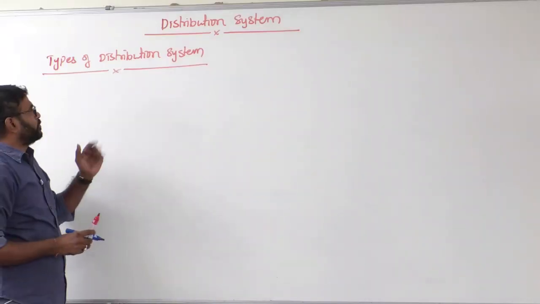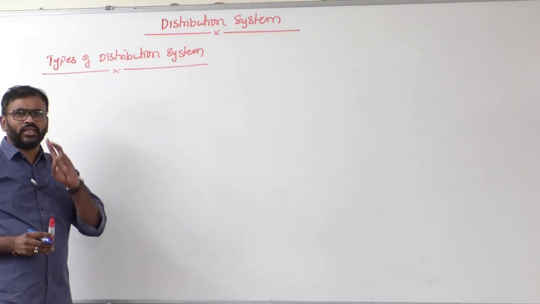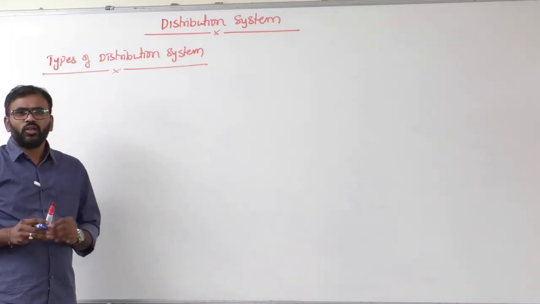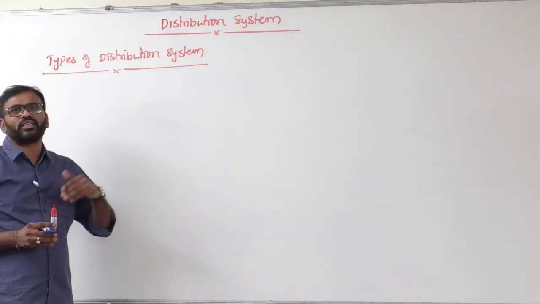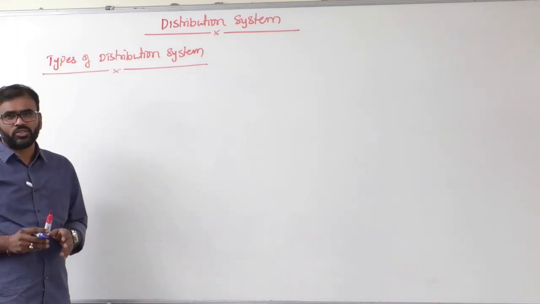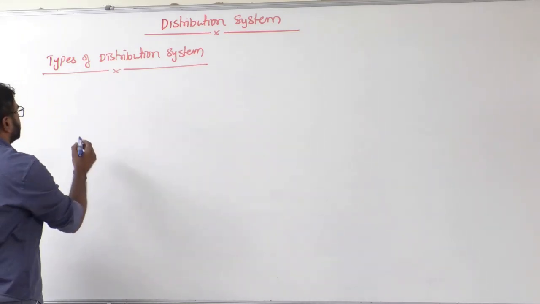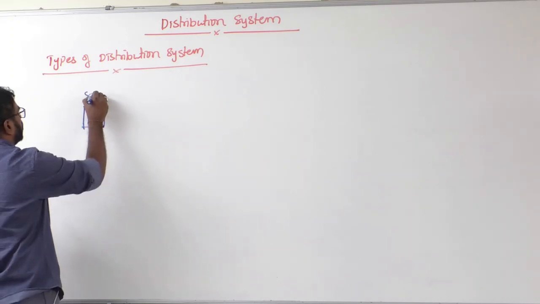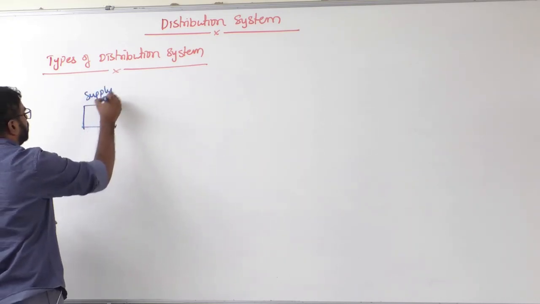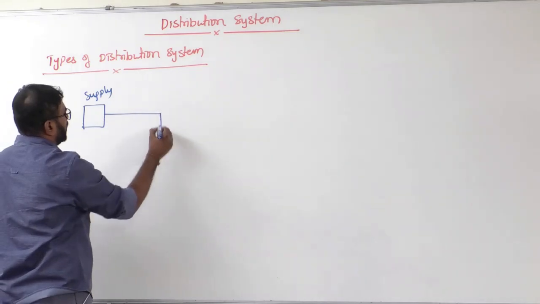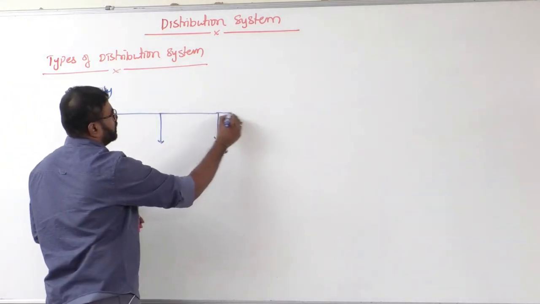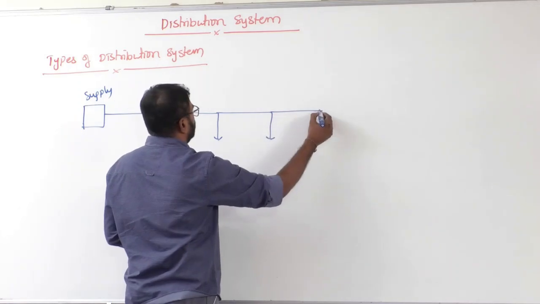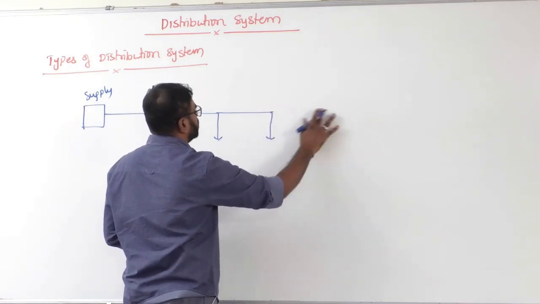Now we will see types of distribution system. Basically there are two types of distribution systems, sir. One is the radial distribution system, the other one is the ring main distribution system. Okay? Radial distribution system means, let's say the supply is at one point. Now this is the supply location. Let's say the consumers are connected like this. So this is how the radial distribution system looks.